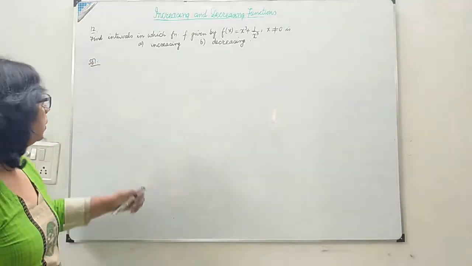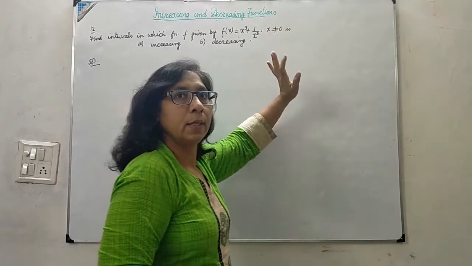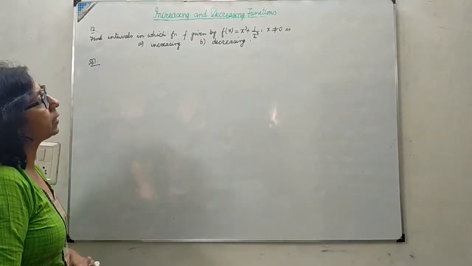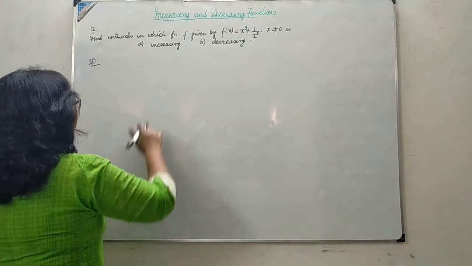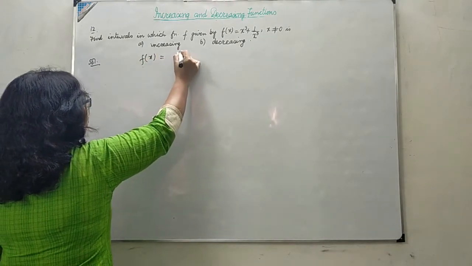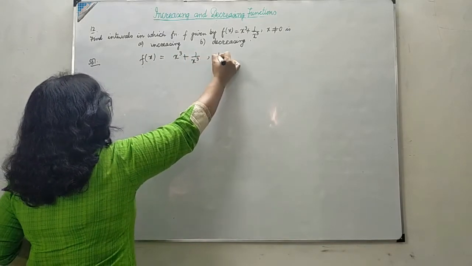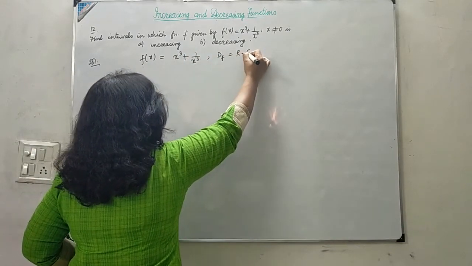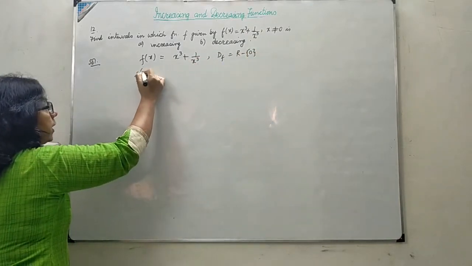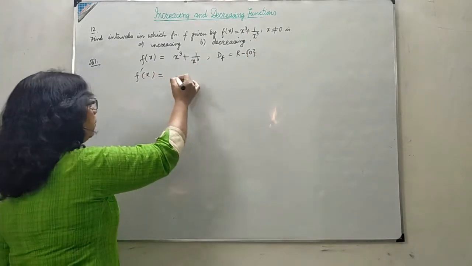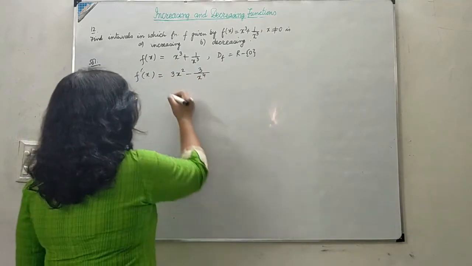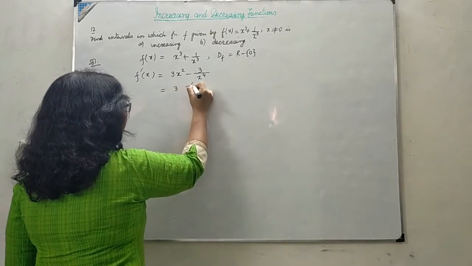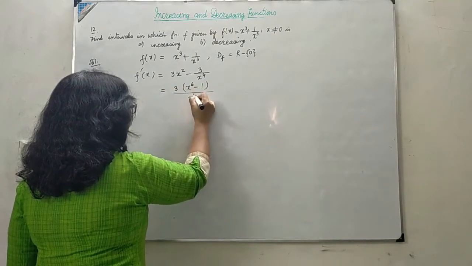Here is another question in which we want to find the intervals in which the given function f(x) = x³ + 1/x³, x not equal to 0, is increasing or decreasing. Let me take the function f(x) as x³ + 1/x³. Its domain is all real numbers except 0. Now f'(x), if I find the derivative with the help of the power rule, is 3x² - 3/x⁴. So by taking LCM, this is 3(x⁶ - 1) upon x⁴.